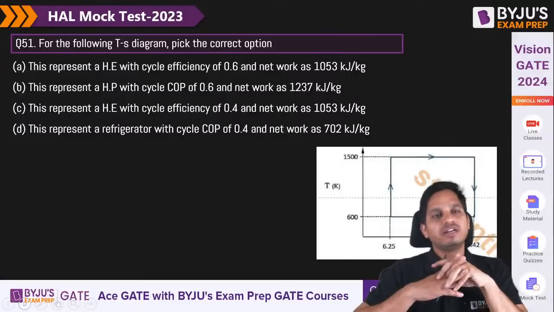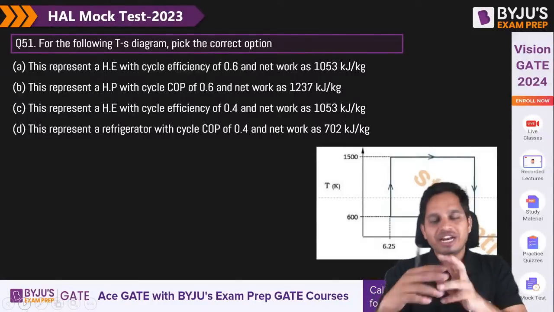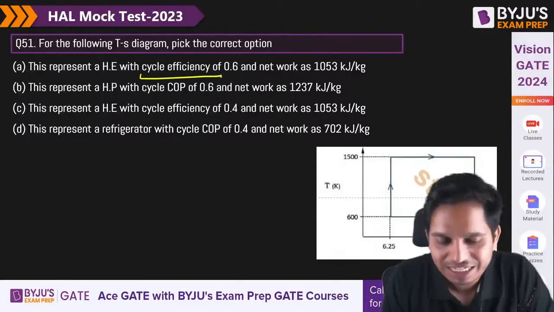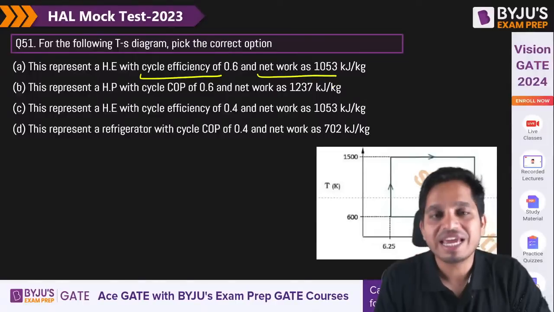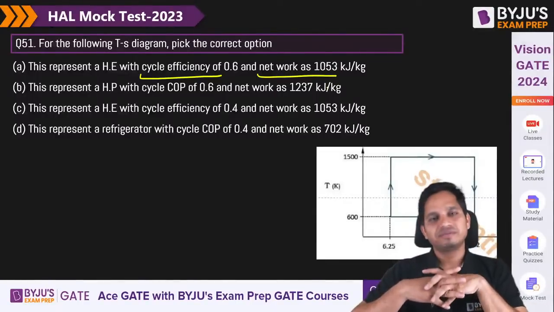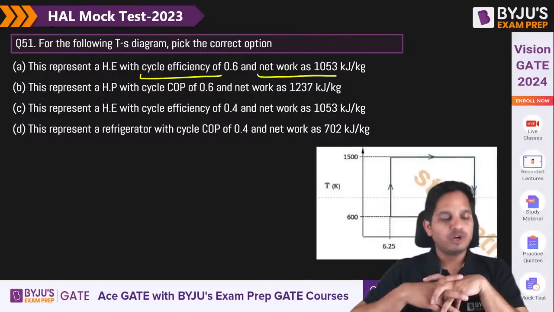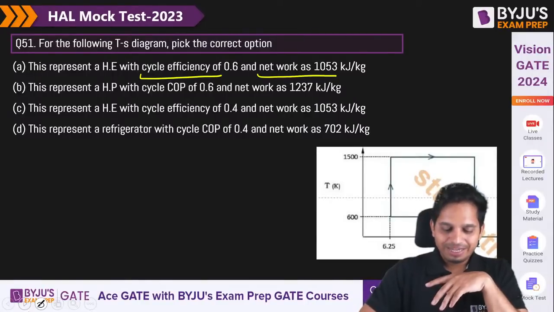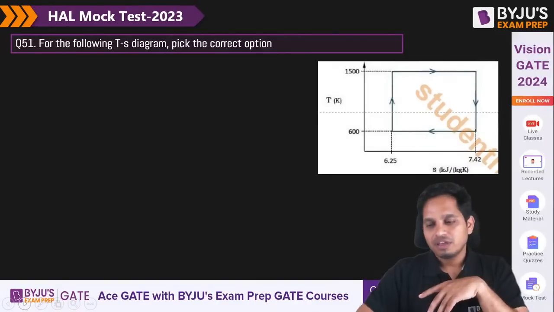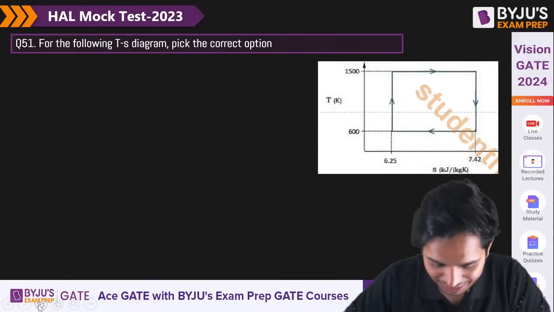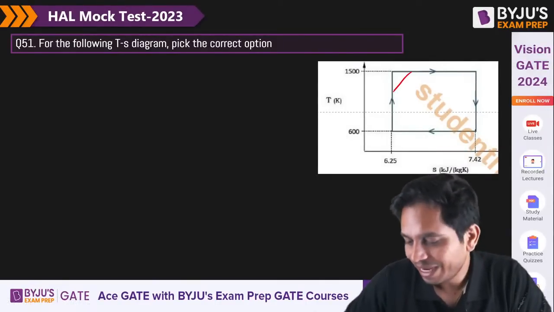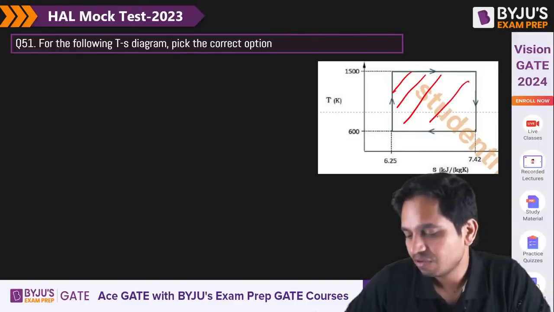Very simple question. A TS diagram is given. Calculate cycle efficiency and net work. Cycle efficiency and net work. Quickly. Cycle efficiency and net work you need to calculate. TS diagram. So we all know this area enclosed by this cycle is what?